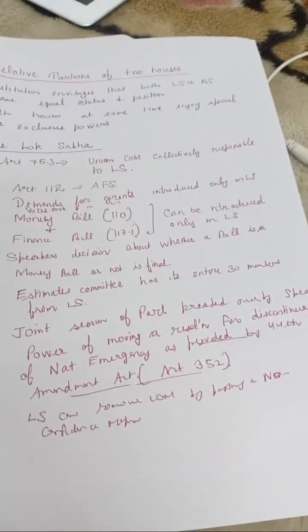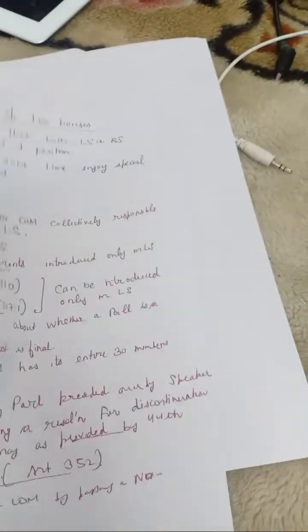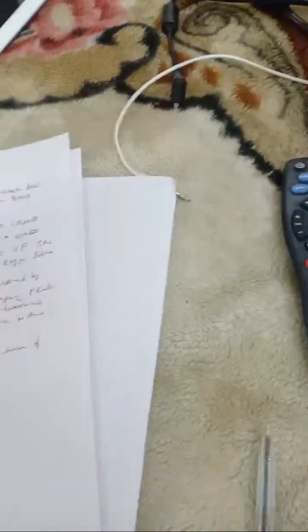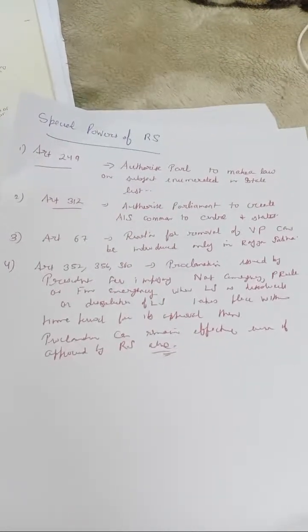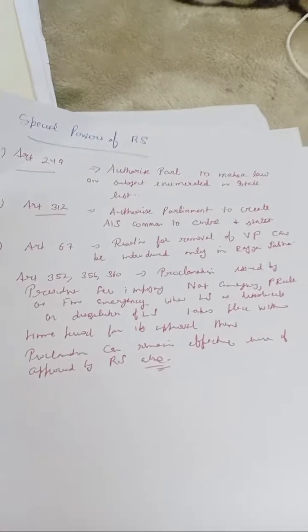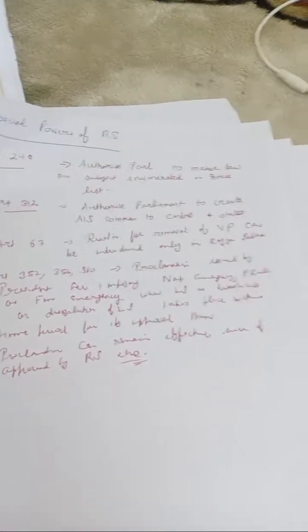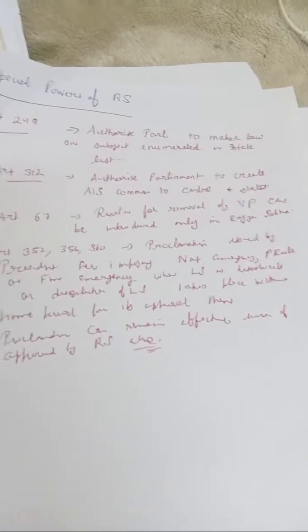Now we will talk about the exclusive powers of Rajya Sabha. We have to remember the articles too. Article 249 talks about Parliament making law on a subject in the State List if Rajya Sabha says so.